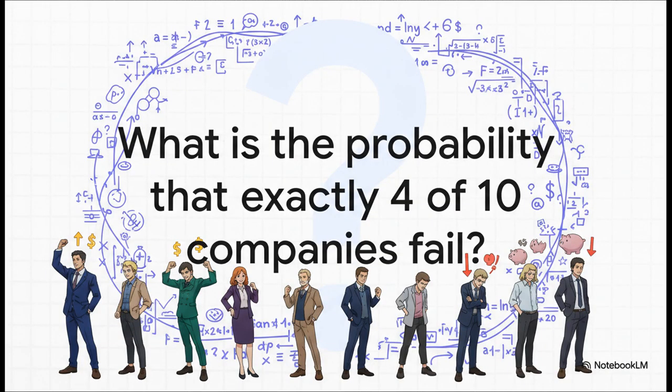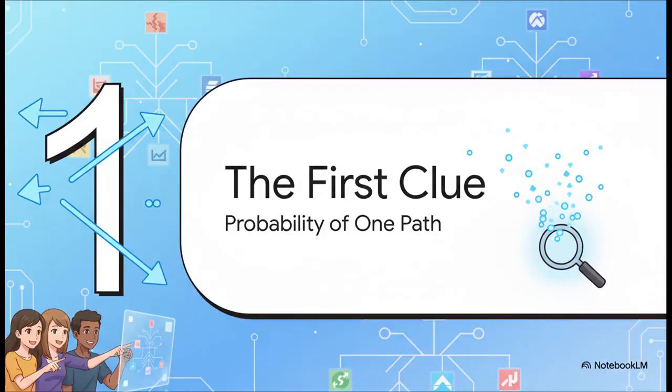If there's a 30% failure rate out there, what are the actual odds that you'd see exactly 4 companies go bust out of a random group of 10? It's definitely not as simple as it looks, but don't worry, we're going to solve it together, piece by piece. Okay, so how do we even begin to tackle this? Well, the trick is to simplify the problem a lot. Instead of getting overwhelmed thinking about any 4 companies failing, what if we just focused on one specific outcome? Let's just say the first 4 companies we check fail, and the rest make it.